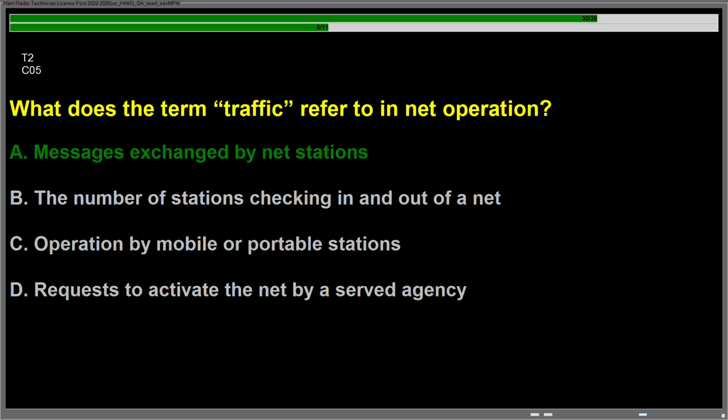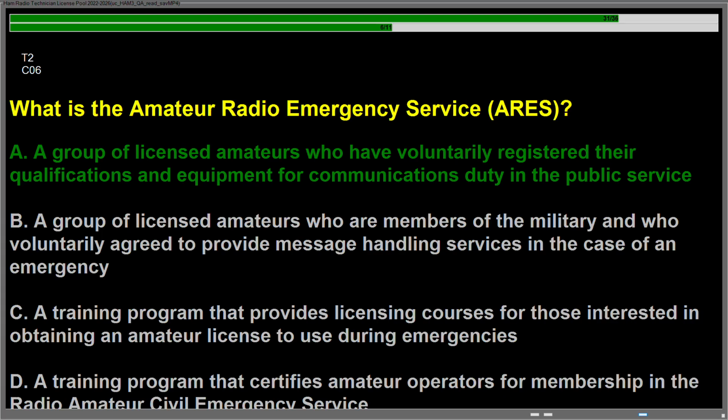Question Charlie 05, what does the term traffic refer to in net operation? Answer is A. Messages exchanged by net stations. Question Charlie 06, what is the Amateur Radio Emergency Service, ARES? Answer is A. A group of licensed amateurs who have voluntarily registered their qualifications and equipment for communications duty in the public service.